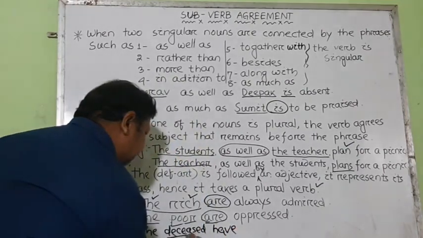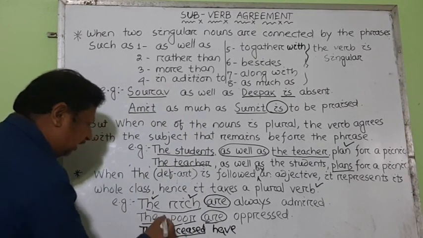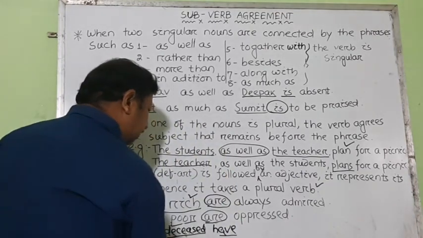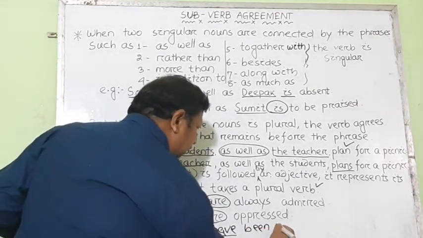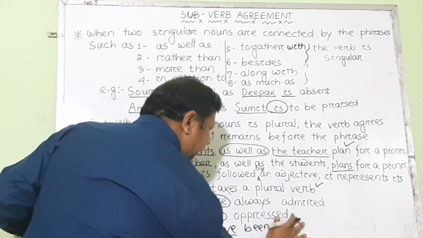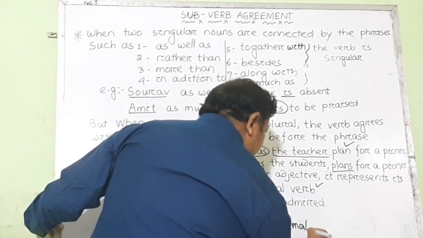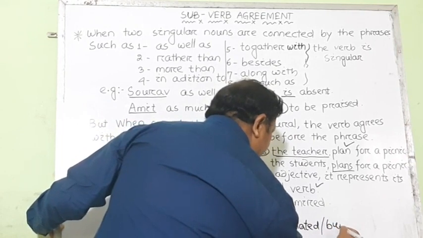Because deceased is the adjective and we have used the definite article the, so it becomes plural. So the plural verb will be: the deceased have been cremated or buried.